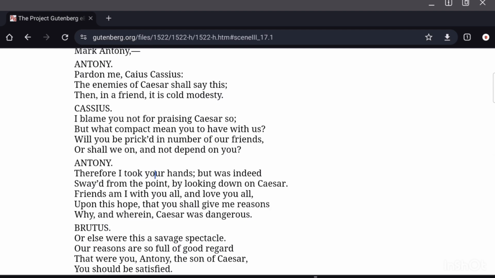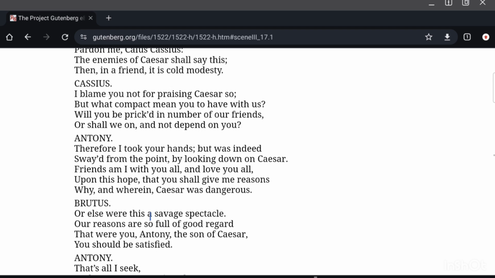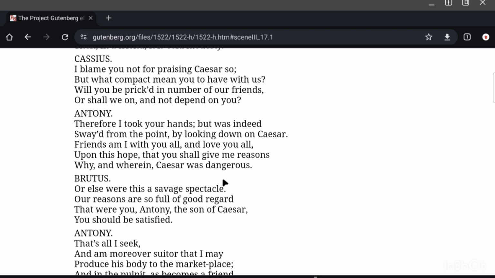Antony: Therefore I shook your hands, because I intend to be your friends, but was indeed swayed from the point by looking down on Caesar. I was just distracted for a while, just by looking at Caesar's body. Friends am I with you all and love you all, upon this hope that you shall give me reasons why and wherein Caesar was dangerous.